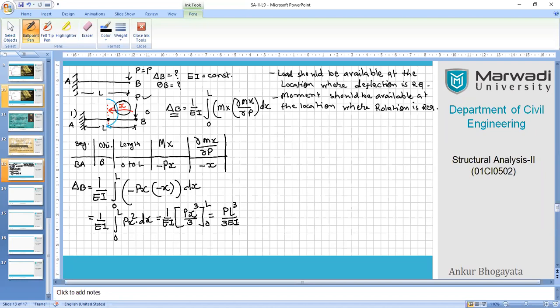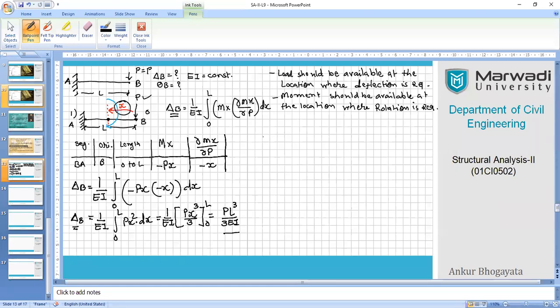And you will recall that this is the exact result which you have obtained with the other methods, like the moment area method and the double integration method and so on and so forth. So here our first task is completed. Deflection at point B due to the force P applied at the free end, we have obtained our final answer. Now, there is another quantity which is required, that is the rotation at point B.